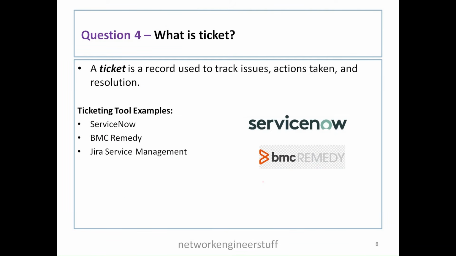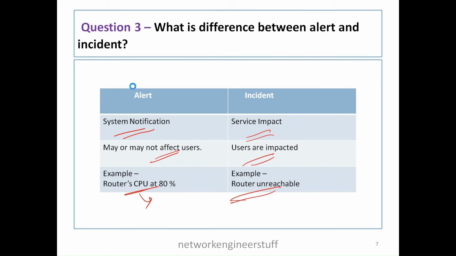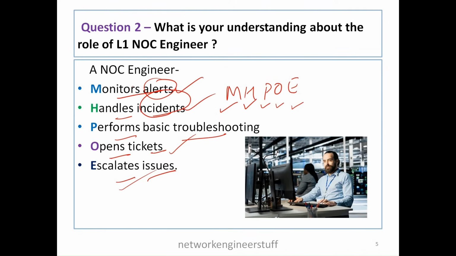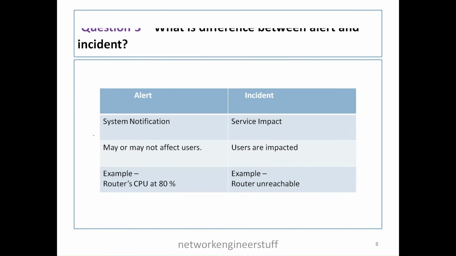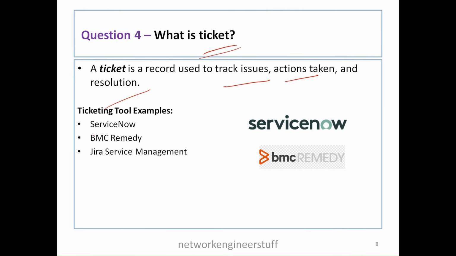So let's quickly move to the next question, a very interesting one. What is a ticket? A ticket is not a movie ticket. A ticket is a record used to track issues, action taken and resolution. In this slide, we have seen that the network engineer opens a ticket. What is this ticket for? Let's say there is some alert or incident. Let's say in the network there was some switch, and this switch went down.